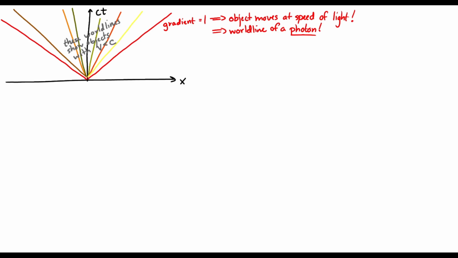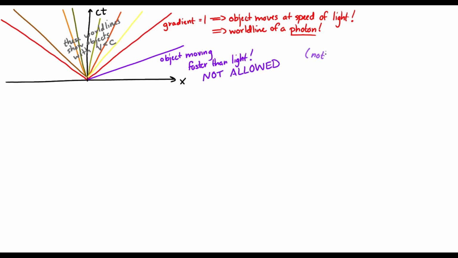And the lower the velocity is, the closer it is to being vertical. Now, if I draw a line right here, that world line represents an object moving faster than the speed of light. So that's not allowed. We haven't formally discussed it, but it turns out that objects cannot move faster than the speed of light, so that world line is impossible.